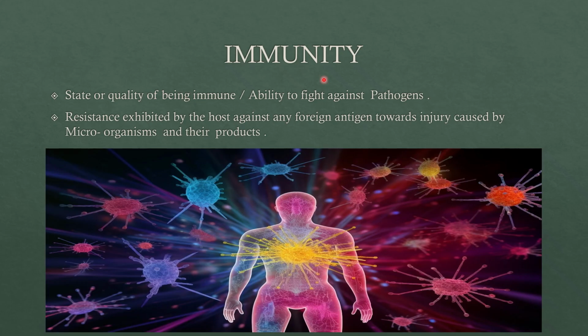Okay, so coming to the definition of immunity. Immunity is a state or quality of being immune, or the ability to fight against pathogens. That means it is the body's capacity to fight against pathogens. Now what are pathogens? Pathogens are small germs. It may be bacteria, viruses, small germs which will affect and harm our body. So when they try to enter our body, our body will fight against them. This ability to fight is what we call immunity.